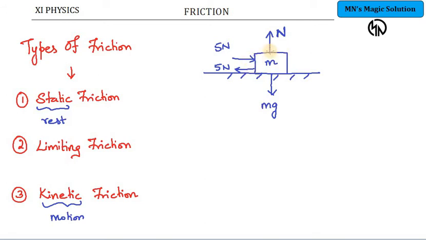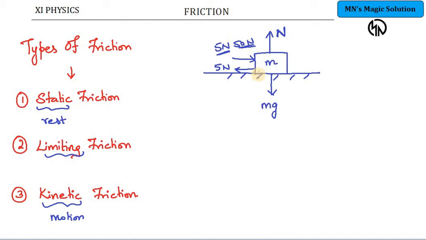Imagine now I am giving a 15 Newton force, instead of 5 Newton. Suppose that at this amount of force the object just starts to move. As I keep increasing the force gradually, at some point, at 15 Newton, the object is just about to start motion. That particular instant is what we call limiting friction.